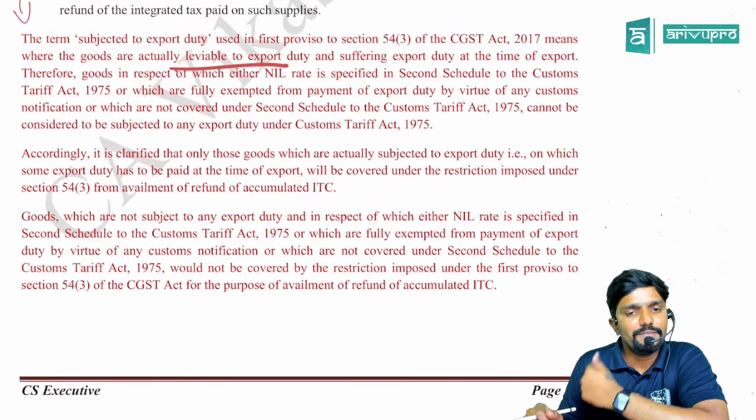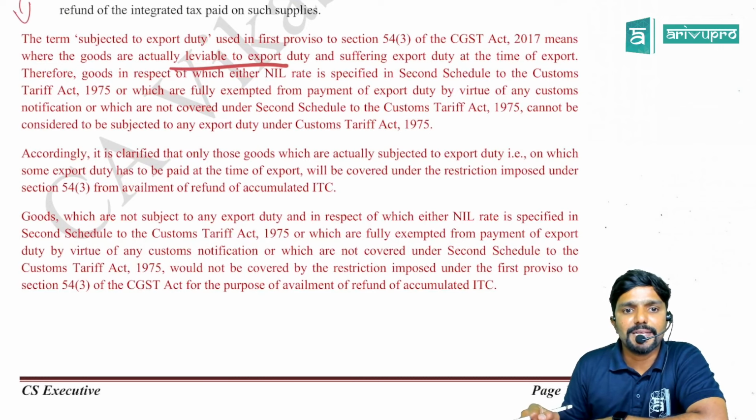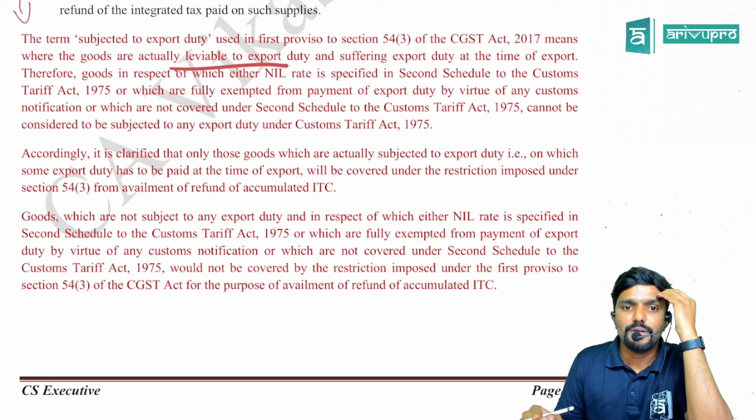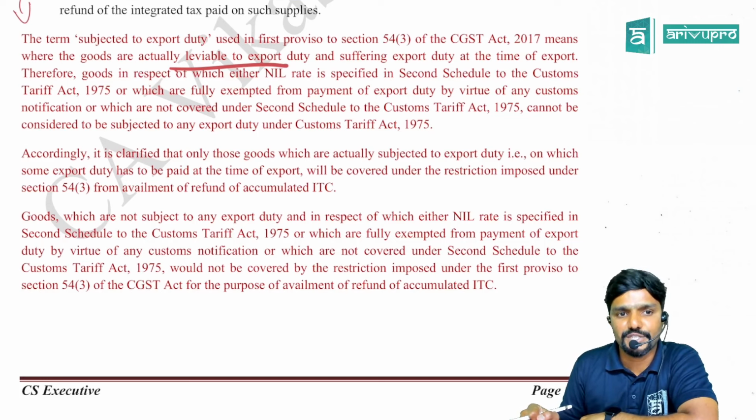Accordingly, it is clarified that only those goods which are actually subjected to export duty, that is on which some export duty has to be paid at the time of export, will be covered under the restrictions imposed under section 54 subsection 3 from availment of refund of accumulated ITC.